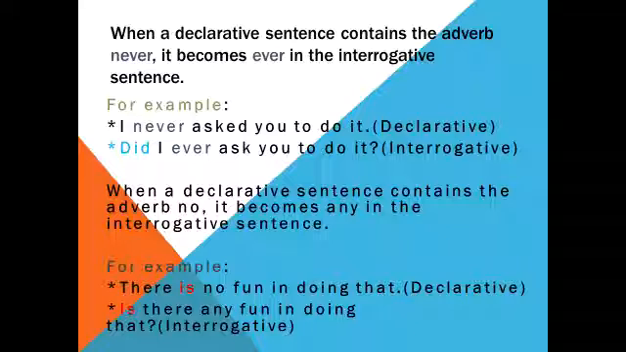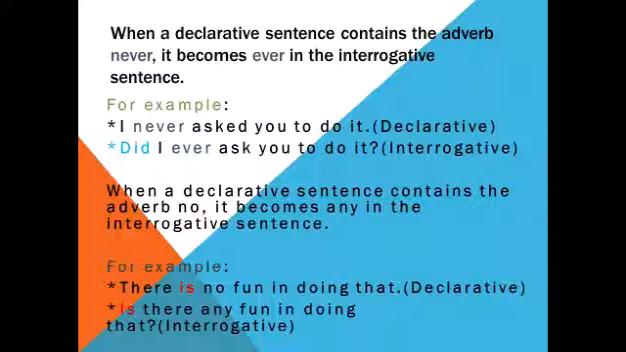When a declarative sentence contains the adverb never, it becomes ever in the interrogative sentence. For example, I never asked you to do it. This sentence is a declarative sentence and is also in the past tense. In a past tense sentence, we use did. So we will use did before the subject over here. So now the sentence changes into interrogative: Did I ever ask you to do it? Question mark. This is your interrogative sentence.